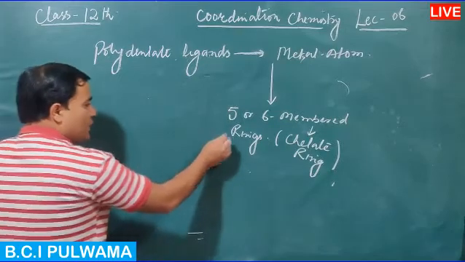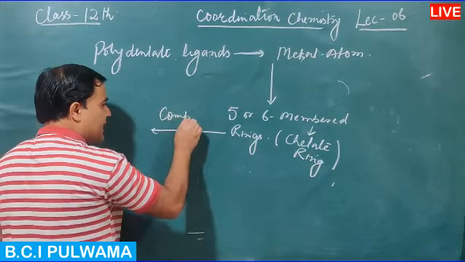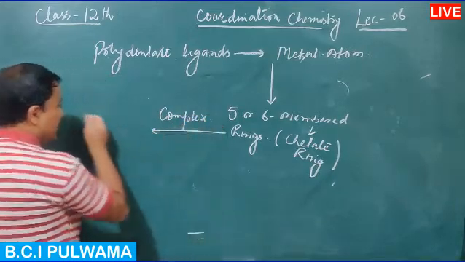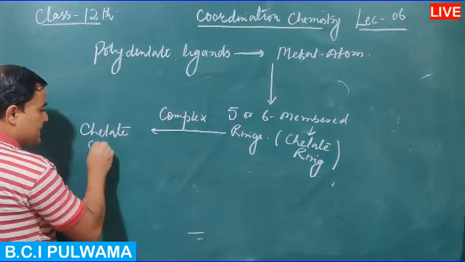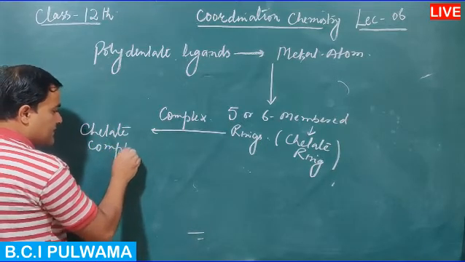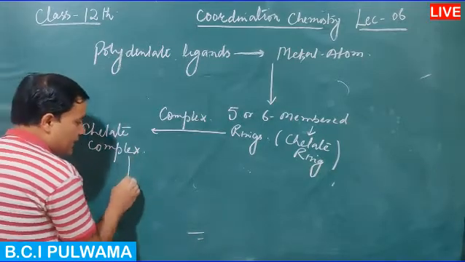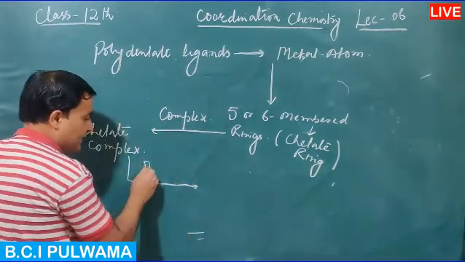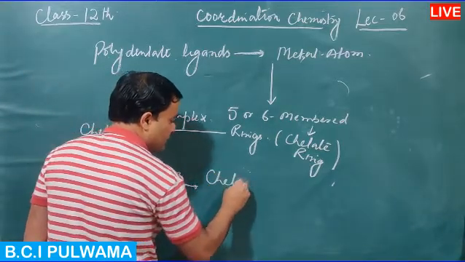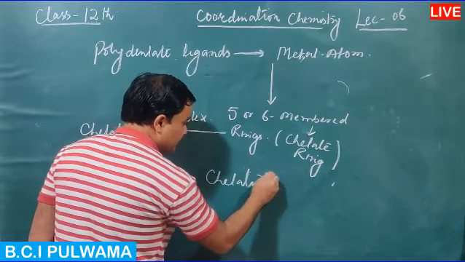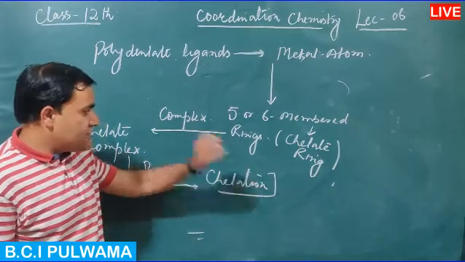And in this way, a complex has chelate rings. That complex is known as the chelate complex. And consequently, the process will be known as the process of chelation.